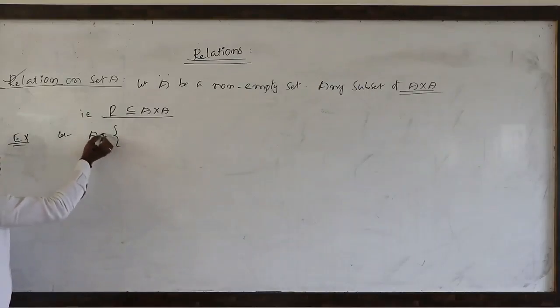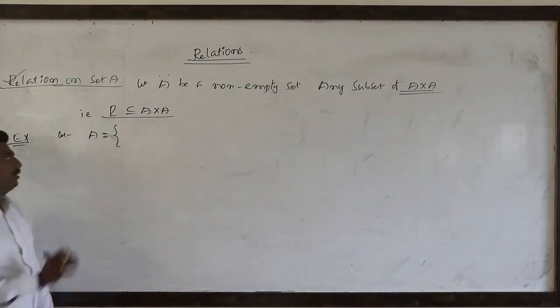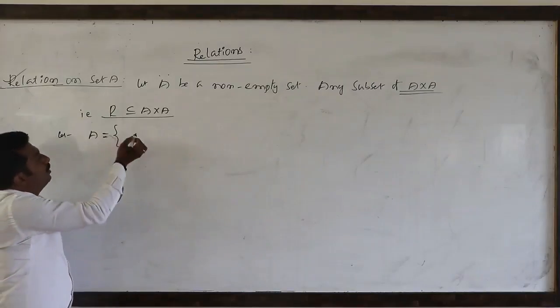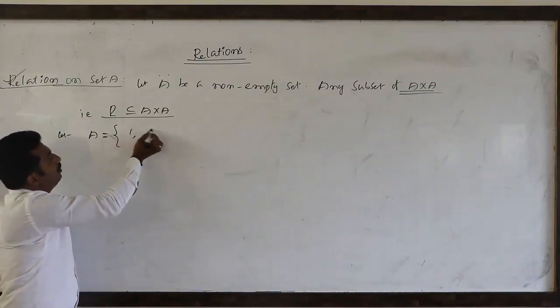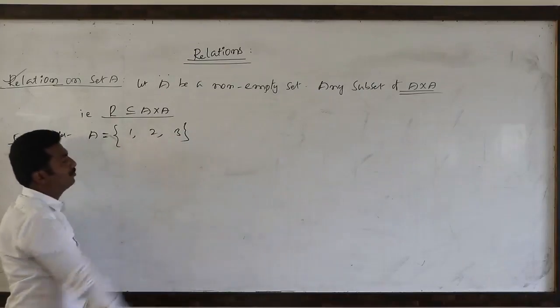Capital A equals a non-empty set I am taking: {1, 2, 3}.